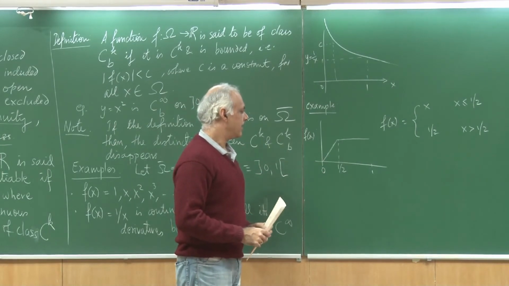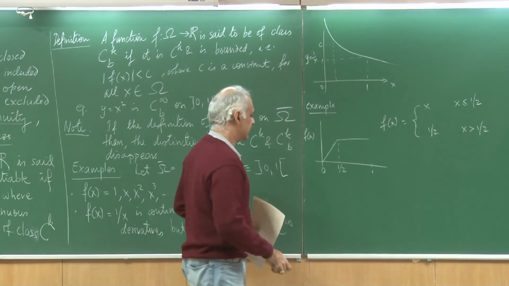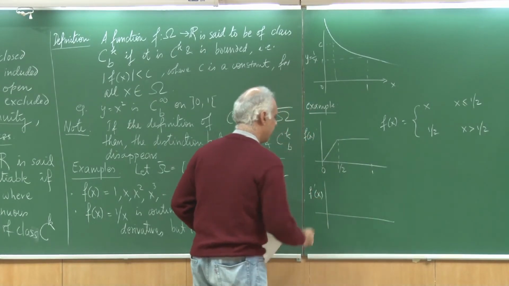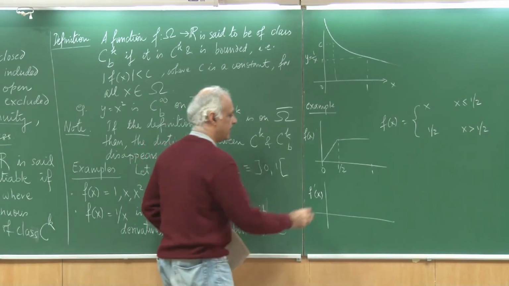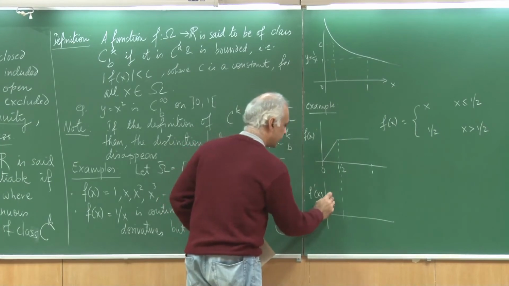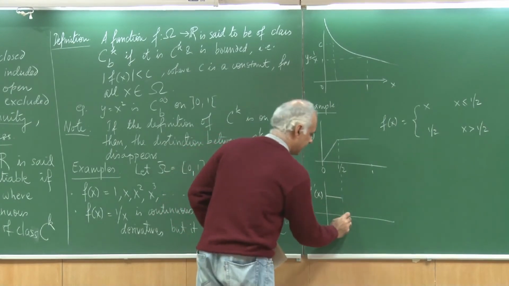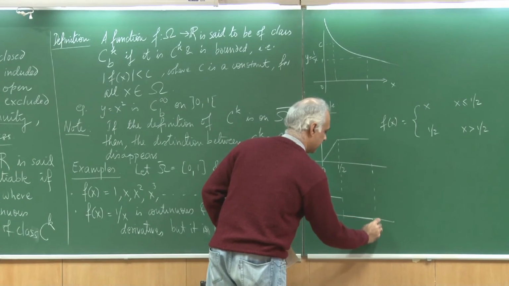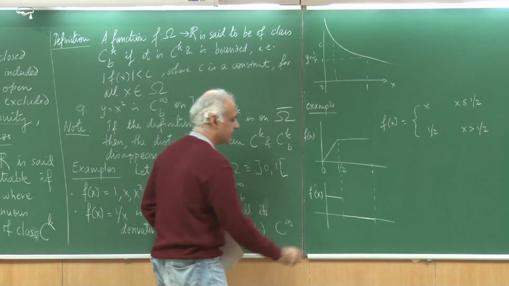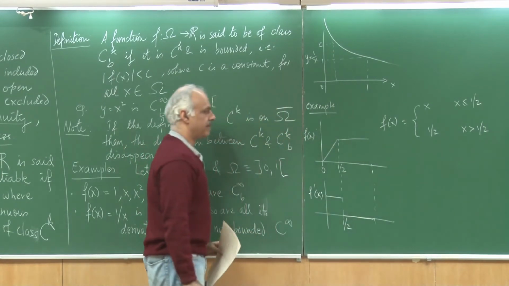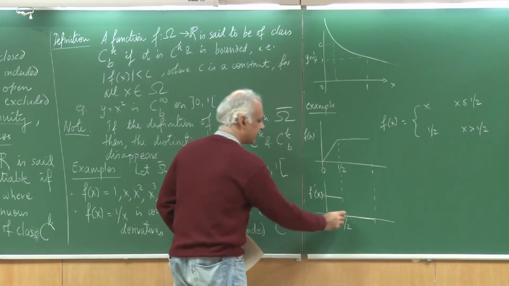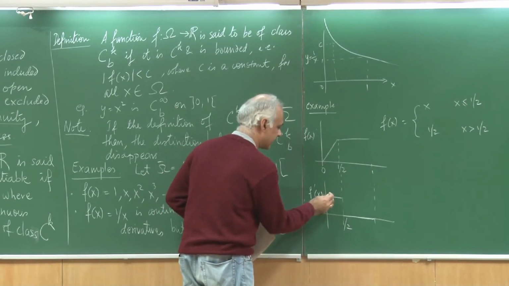Now, let us look at f prime x. If I try to draw f prime x, then you will notice that from here to here I have a positive value, and then I have a 0 value in the rest of the domain. So clearly this value is 1 and this value is 0. So let me darken it a little bit.